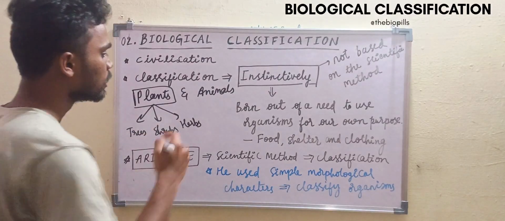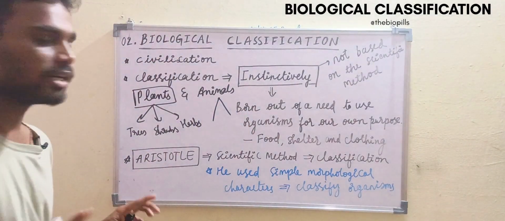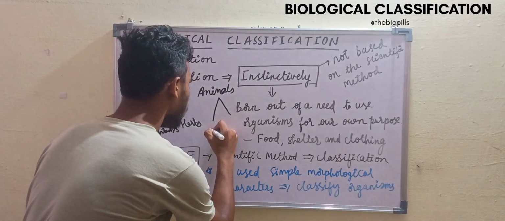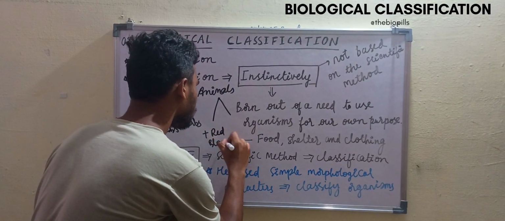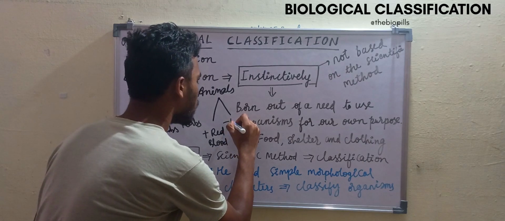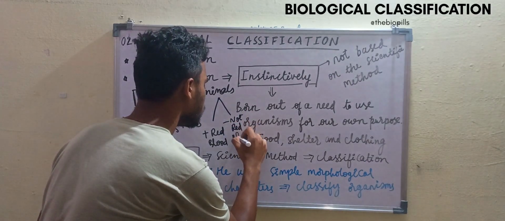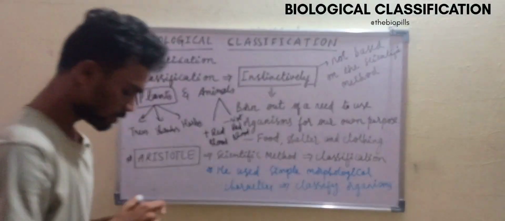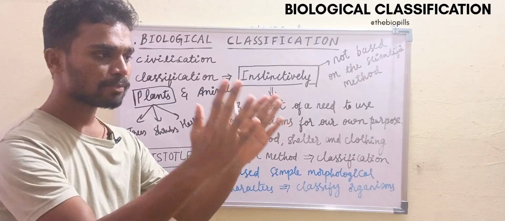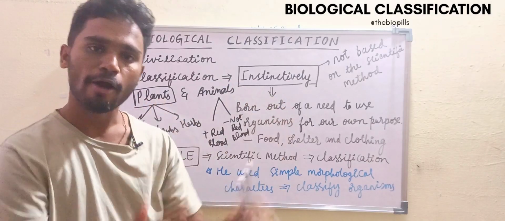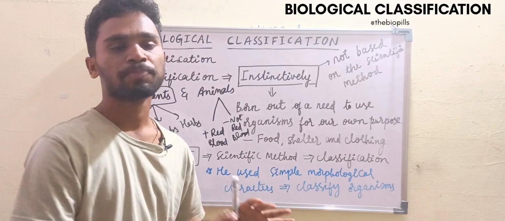Then here come animals. He simply divided them into two categories. One has red blood, and one does not have red blood. Animals which have red blood all come under one category.